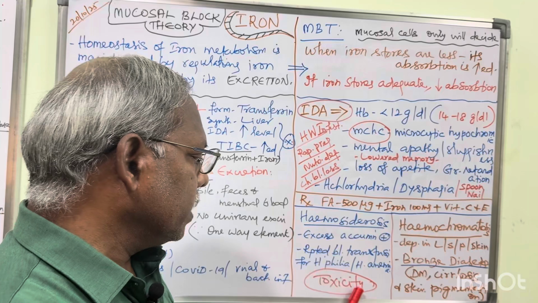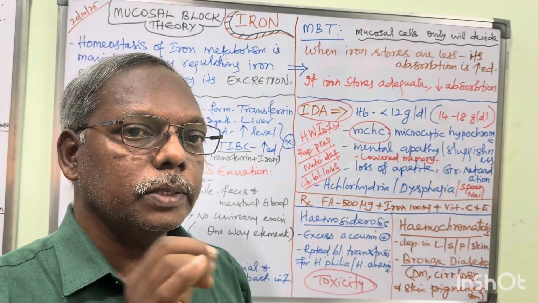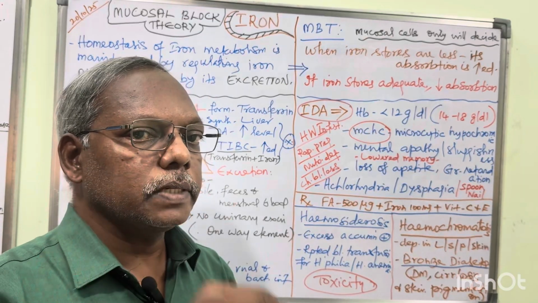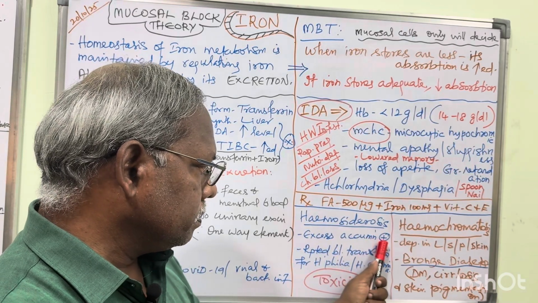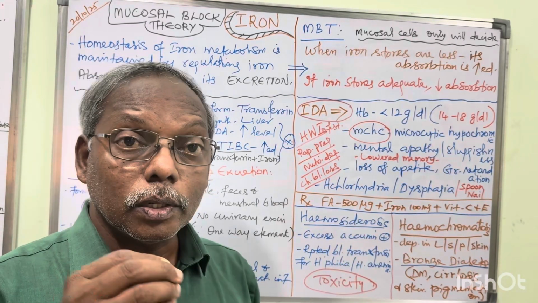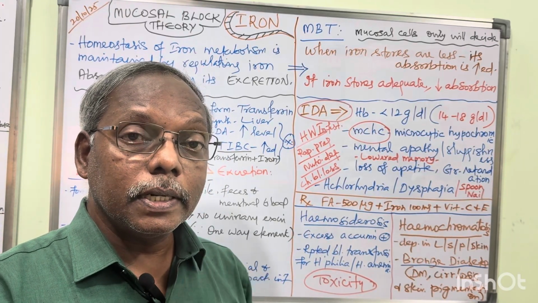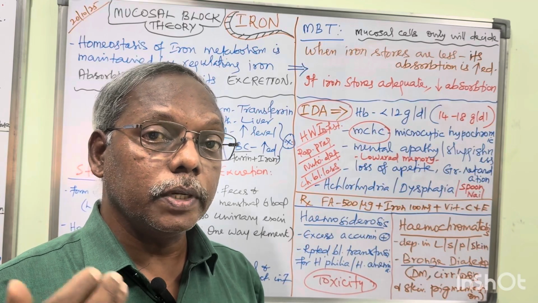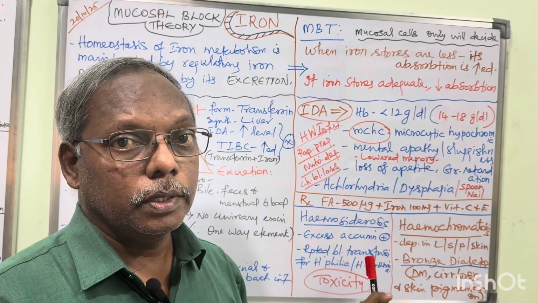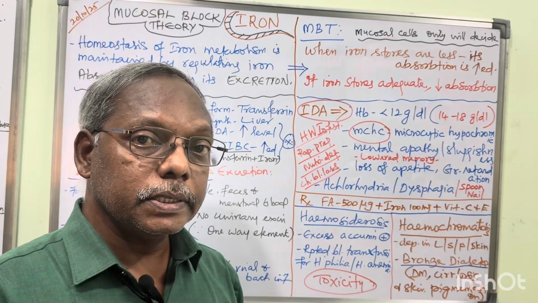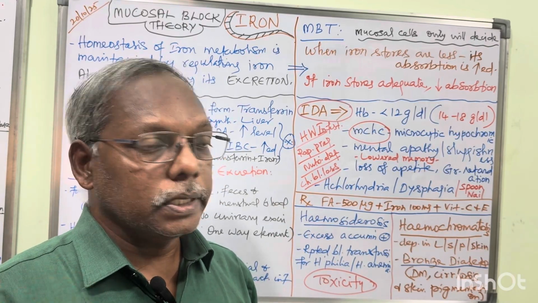Okay. Next, coming to the toxicity disorders, we have two disorders. One is hemochromatosis, another one is hemosiderosis. Both are accumulation of excess iron that gets deposited. So excess accumulation of iron produces hemosiderosis. The usual cause for this hemosiderosis is, for example, repeated blood transfusion, for hemophilia and hemolytic anemia patients. Very, very important MCQ. Repeated blood transfusion patients like hemophilia and hemolytic anemia will go for hemosiderosis.